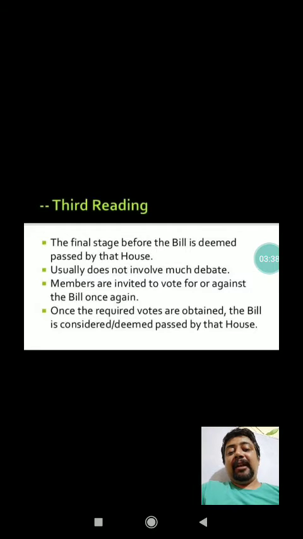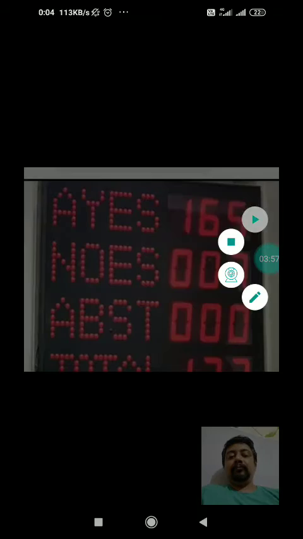Once the required votes are obtained, the bill is considered passed by that particular house. Suppose the third reading takes place in Lok Sabha, and the members are asked to vote for or against the bill, and after that the bill will be considered passed.